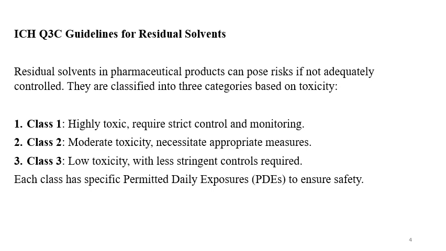Class 2 are having moderate toxicity, and these necessitate appropriate measures, so these are required to be used very cautiously and judiciously. Class 3 solvents are with low toxicity with less stringent controls. But it is not that these are not required to be controlled. There are specific limits for all these residual solvents. Each class has specific permitted daily exposures, that is PDE, and this PDE is to ensure safety.